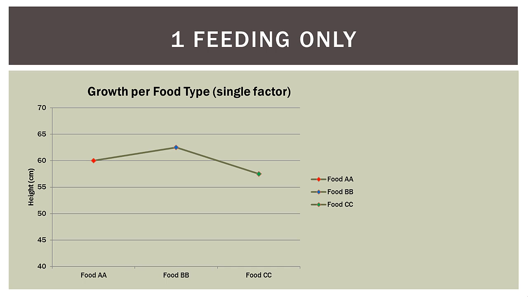So if you remember, for food AA, the mean was 60. So it's right there at the 60 mark, the red dot. For food BB, it was like 62.5. So that's the blue diamond there in the middle. And then for food CC, it was like 57 something. So that is there with the green diamond. So all we have is a chart of the measurement for each food.